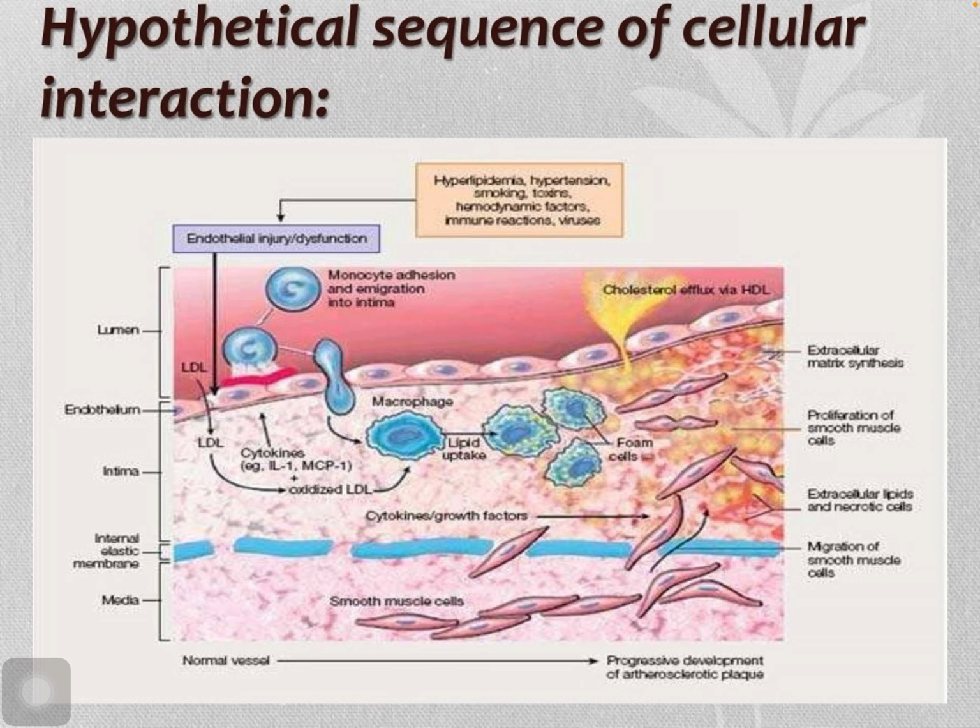Here we can clearly see different components of the arterial wall. We can see changes in media, we can see changes in intima, we can see endothelium, we can see lumen.